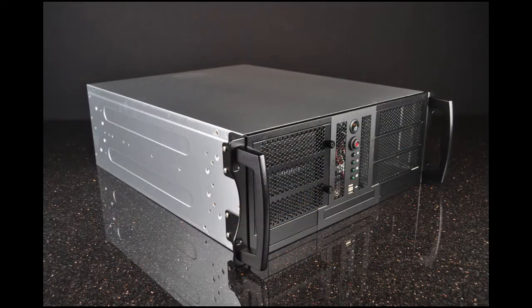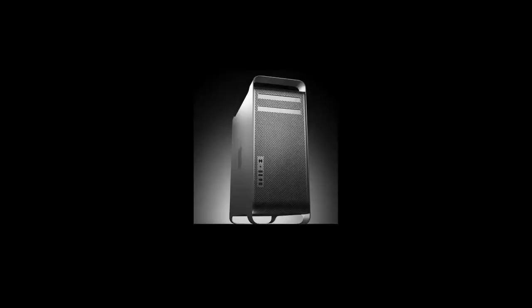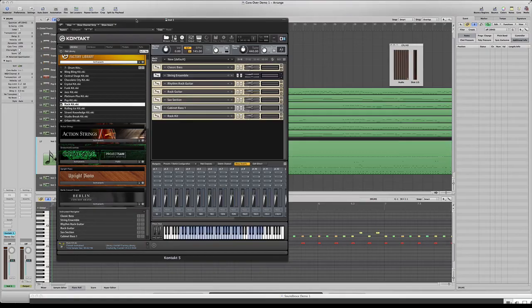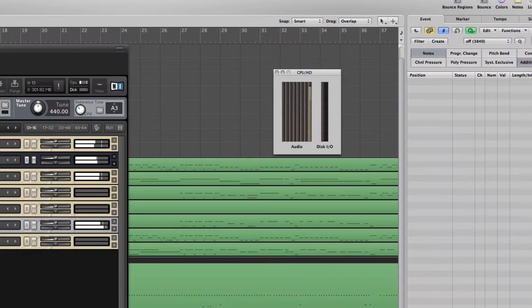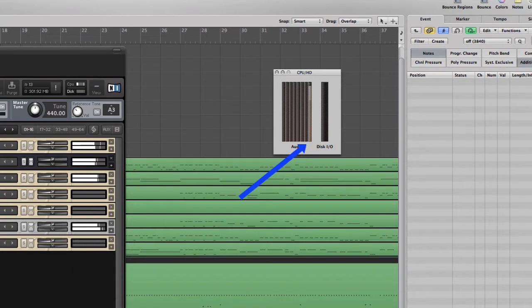We all love our Macs, and most composers and producers use Logic, Pro Tools, or Digital Performer. Why not use the Mac as a slave? For example, if you have a single instance of a resource-hungry plugin, such as Kontakt or Omnisphere, look at the Activity Monitor and you can see that the plugin runs on a single core.